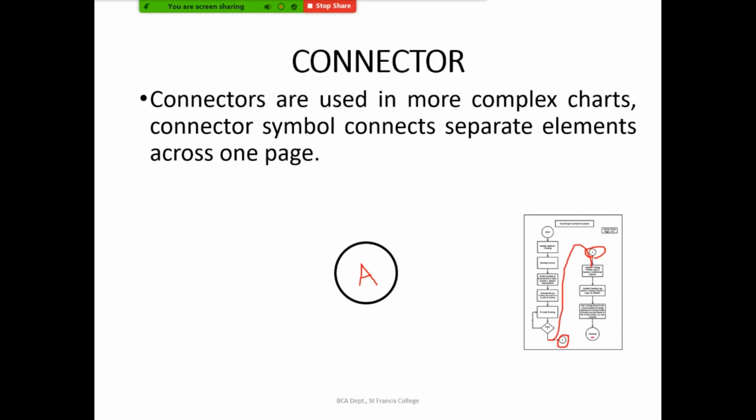Sometimes there may be some functions which will be called. So for a user-defined function, you can write a separate flowchart, and wherever that function is called, you can use a connector. Connectors are used in more complex flowcharts. Okay, and the connector symbol will be connecting two separate elements. Elements here means the flowcharts on two separate pages. So you can use a circle for that and mention the name of this connector. So if you have two or more sub functions, you can use different connector names.